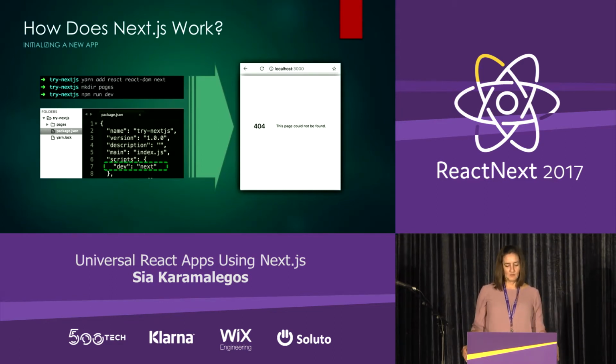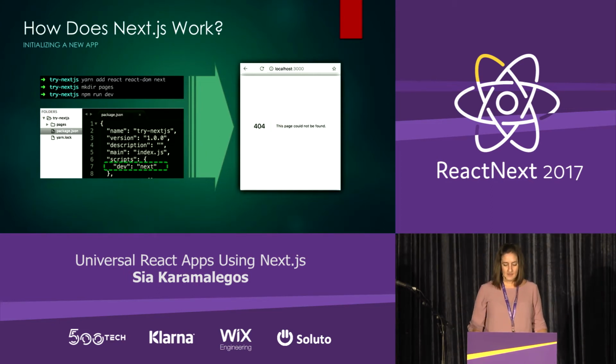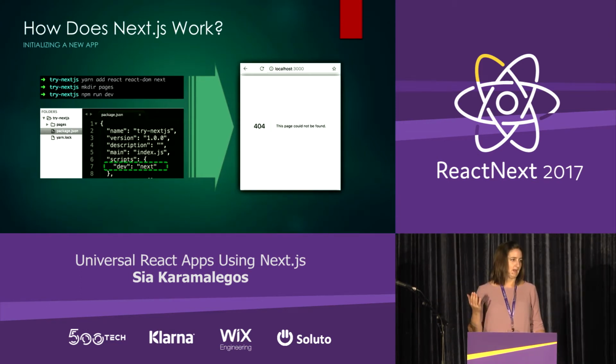So how does it work? Well, to get started, all we need to do is first, of course, add, I forgot my pointer's not going to work in here, but we just need to add React, React DOM, and Next as packages to our project, make an empty directory called pages, set up a really small dev script that just runs Next, and then as soon as we run our development server, npm run dev, at the index page, we get a formatted 404 page not found page.